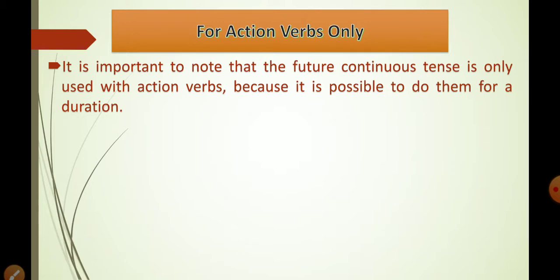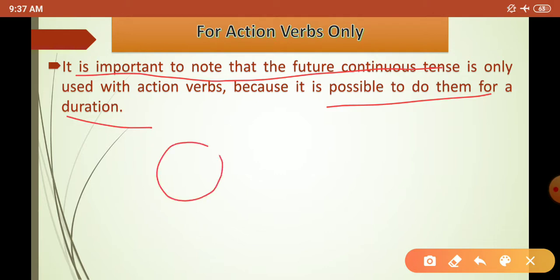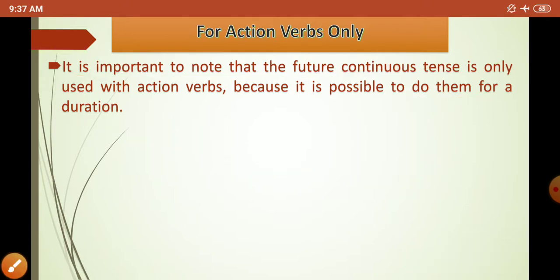Moving further, this future continuous is for action verbs only. It is important to note that the future continuous tense is only used with action verbs, because it is possible to do them for a duration. If we start something now, which is present, and end it in the future, then we use the future continuous tense.